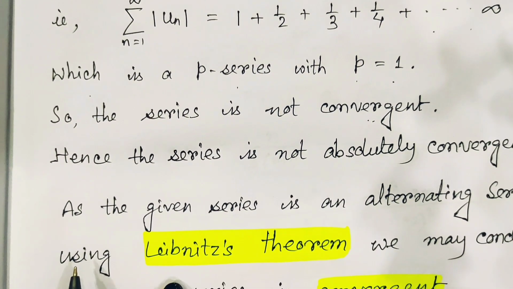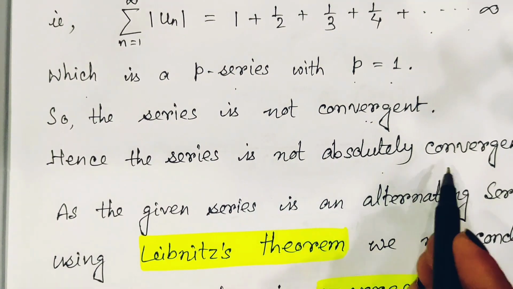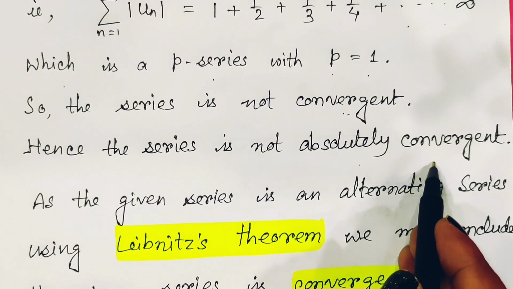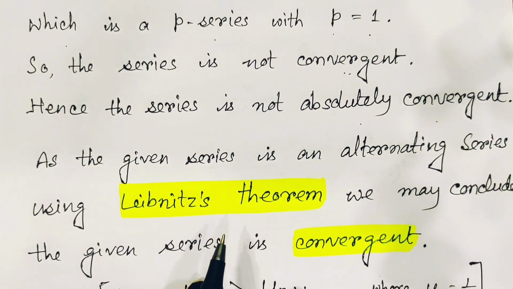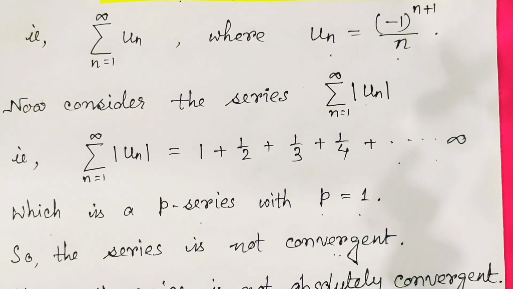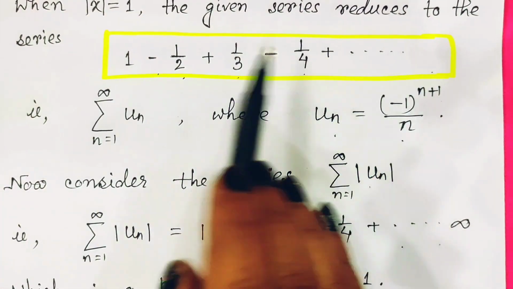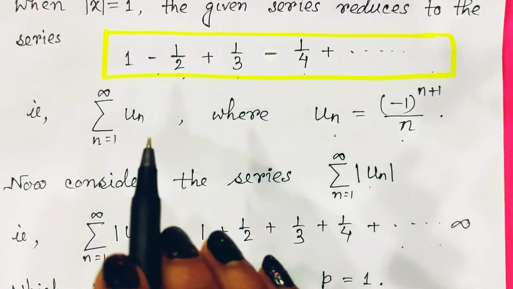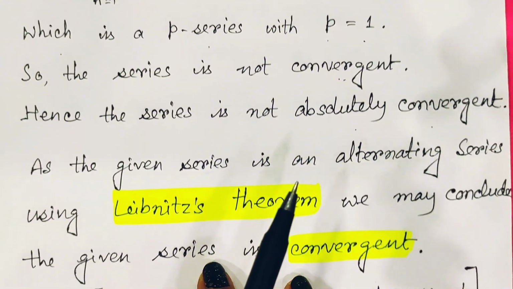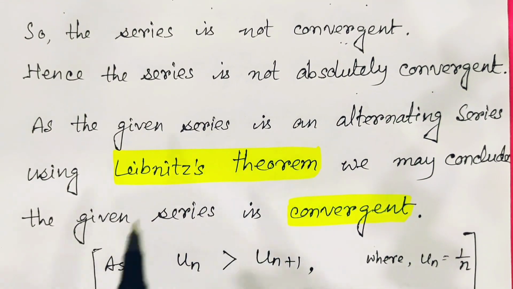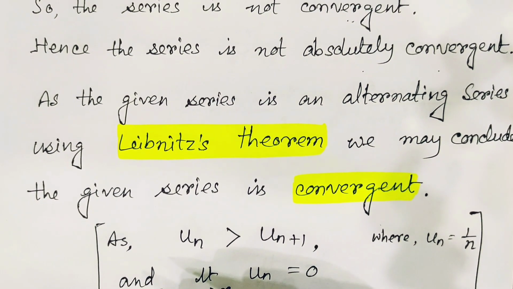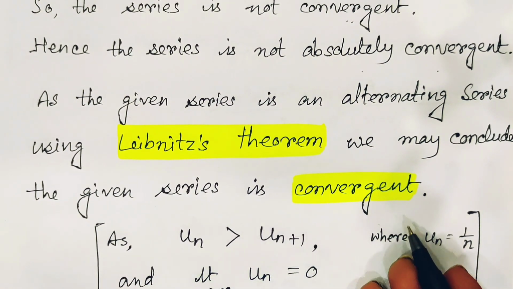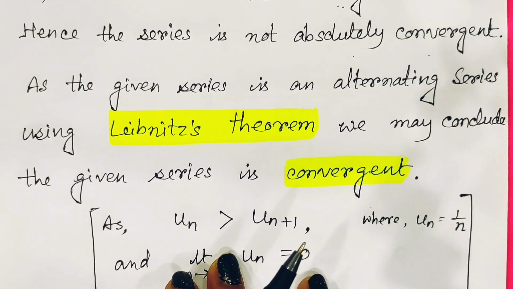Hence the series is not absolutely convergent when |x| equals 1. As the given series is an alternating series, I hope you understand that consecutively we have positive and negative terms. So using the Leibniz theorem, we may conclude that the given series is convergent. I hope you can remember the Leibniz test.